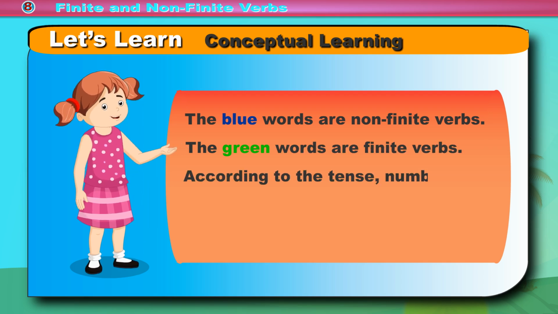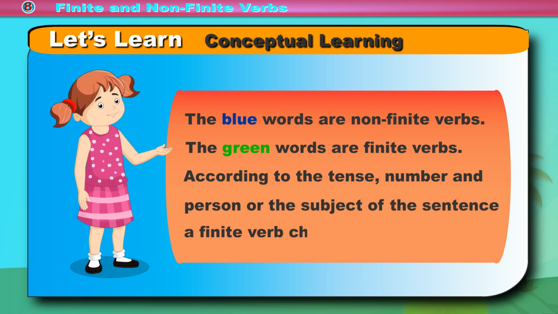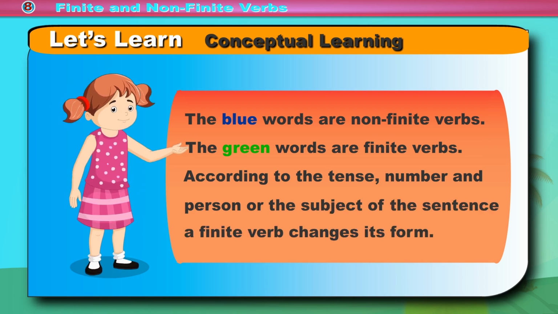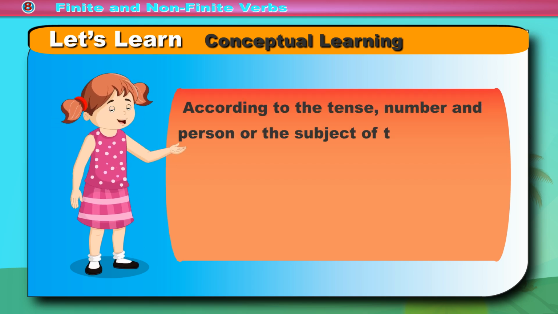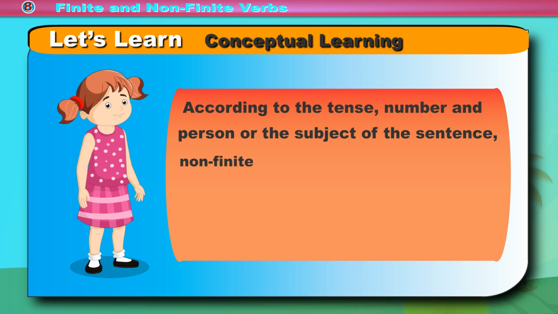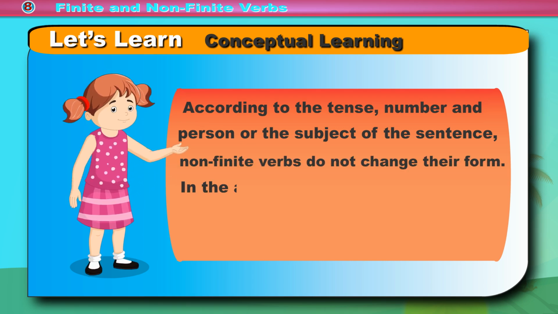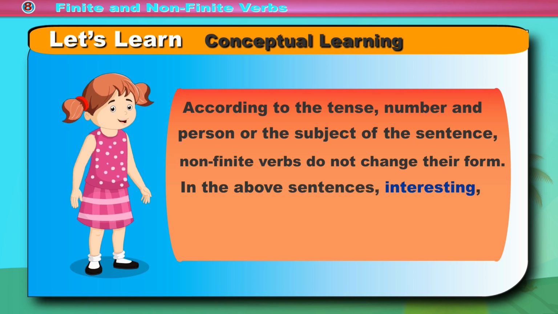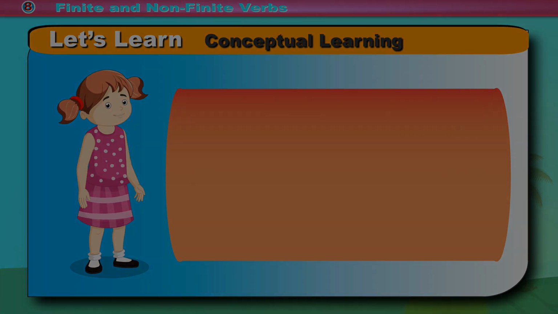According to the tense, number and person or the subject of the sentence, a finite verb changes its form. According to the tense, number and person or the subject of the sentence, non-finite verbs do not change their form. In the above sentences, interesting, swimming and to buy are non-finite verbs.